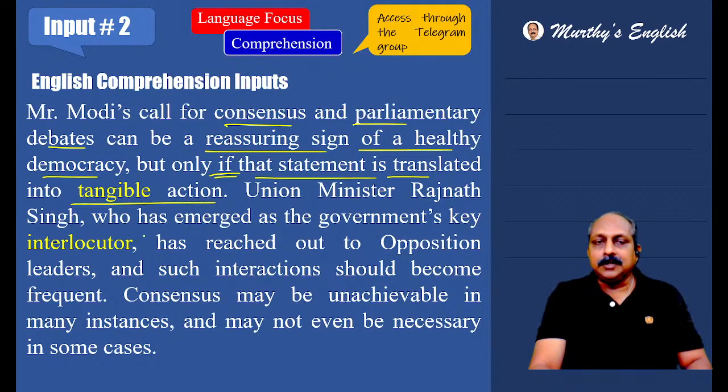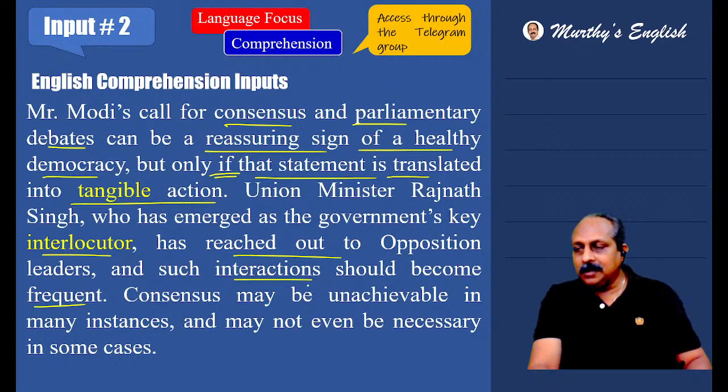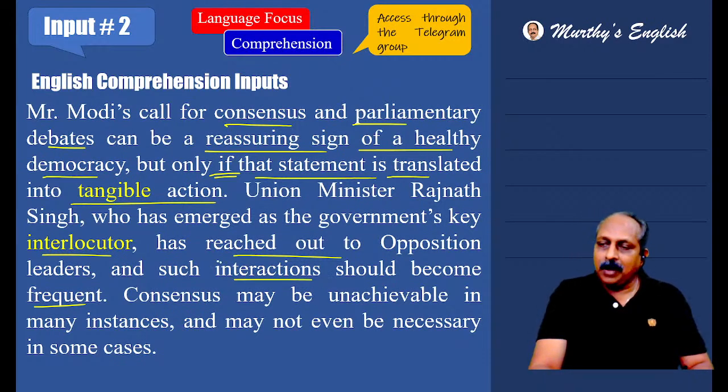Union Minister Rajnath Singh, who has emerged as the government's key interlocutor, has reached out to the opposition leaders, and such interactions should become frequent. Now, the editor takes a stand. Mr. Rajnath Singh has emerged as interlocutor, which means a mediator, a conversationalist, one who participates in the dialogue, and has reached out to opposition leaders. The editorial opines these interactions are good and should be more. Such interactions should become frequent.